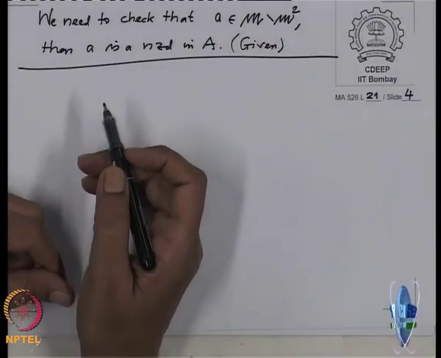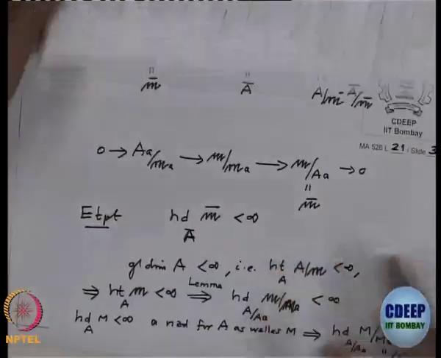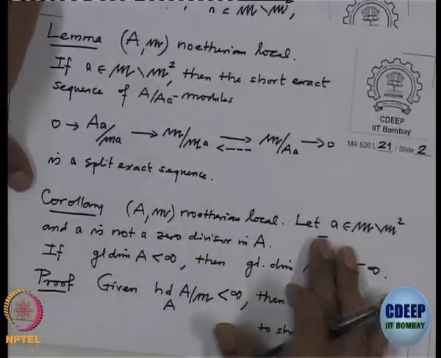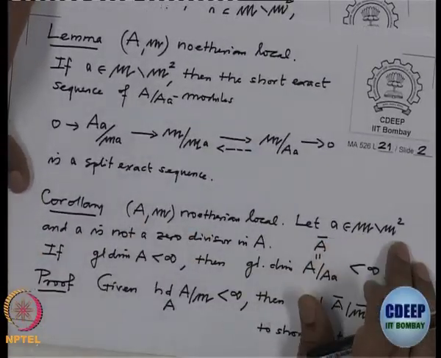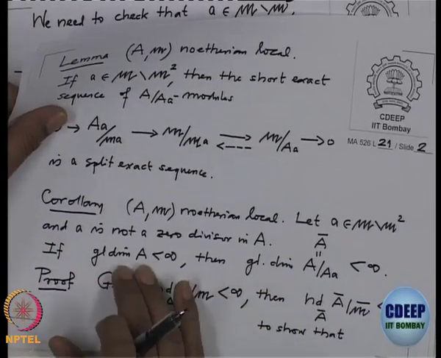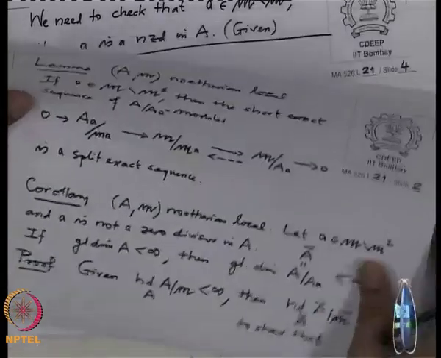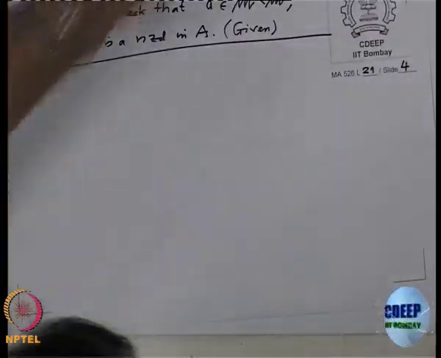So what did we prove in the corollary? Let us recall. If I have a Euclidean local ring, and A is in M minus M square, which is a non-zero divisor, then if the homological dimension of A is finite, then the homological dimension mod that A is also finite. This is what we have proved.